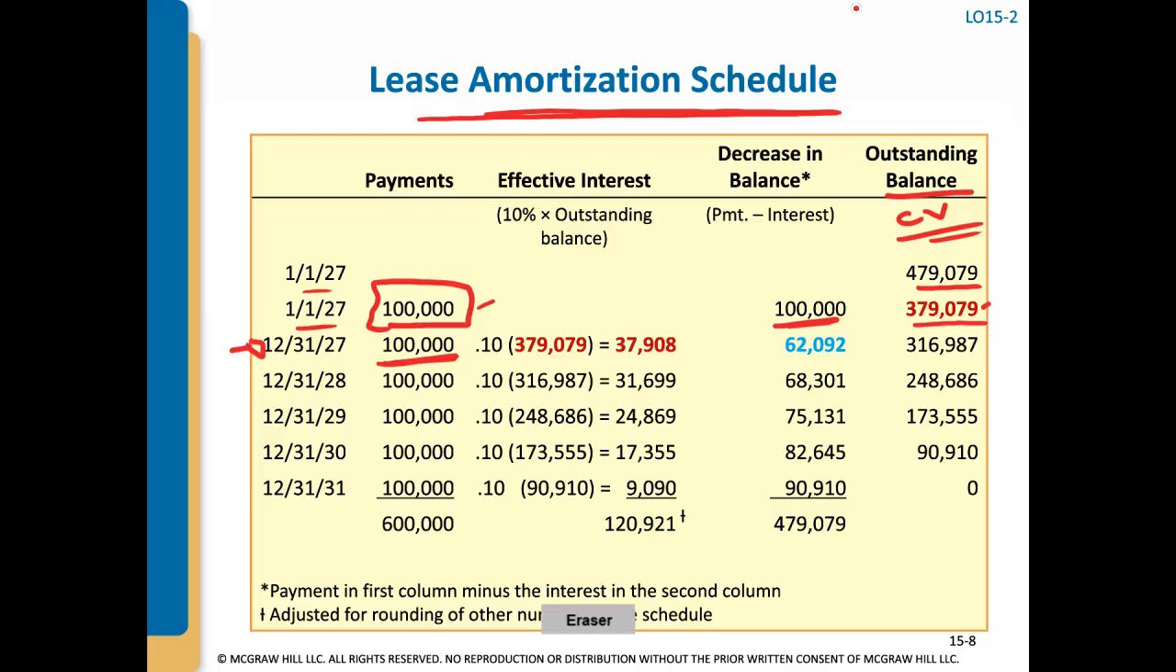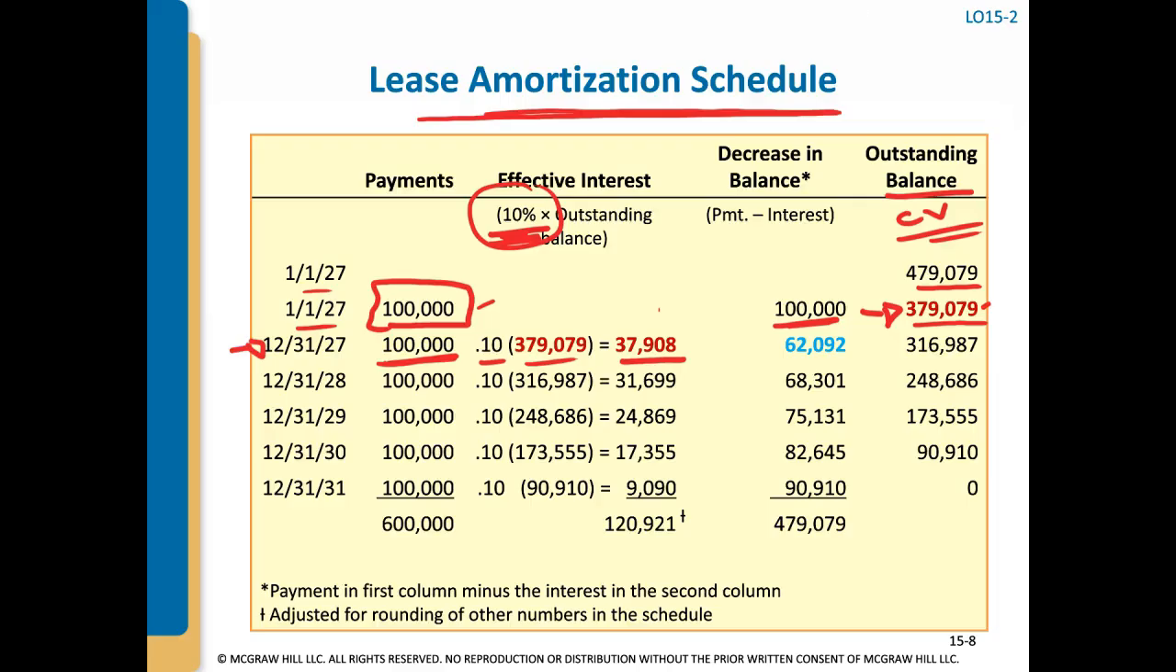We're going to take the 379,000 times the effective interest rate we're given. In this situation, we were told that the interest rate was 10%. Remember, that's an annual rate. And right here in this example, we have annual payments. If the payments were semi-annual, we would have to split this into two and use 5%. But this payment is once a year. So we're going to take the 10% times our beginning carrying value at 12/31, and that gives us $37,908. That's going to be our interest expense and interest revenue component, depending if you're the lessee or lessor.